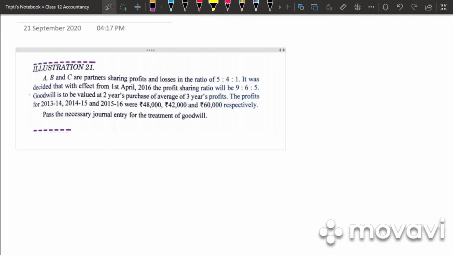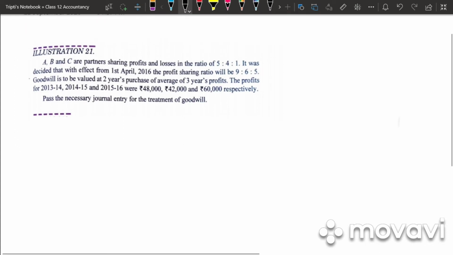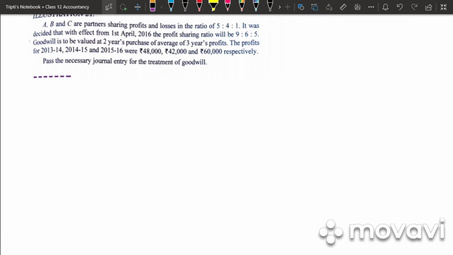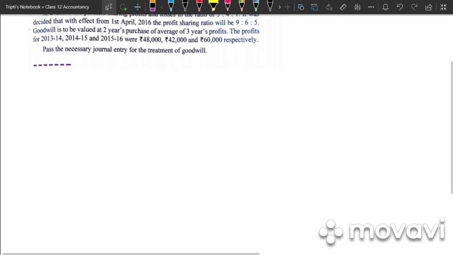So let us work out a problem so that it's very clear as to how we need to work out the problem. A, B, C are partners sharing profit and loss in the ratio 5:4:1. It was decided that with effect from 1st April, the profit sharing ratio will be 9:6:5. Goodwill is to be valued at 2 years purchase of average of 3 years profit. The profit is given to us.